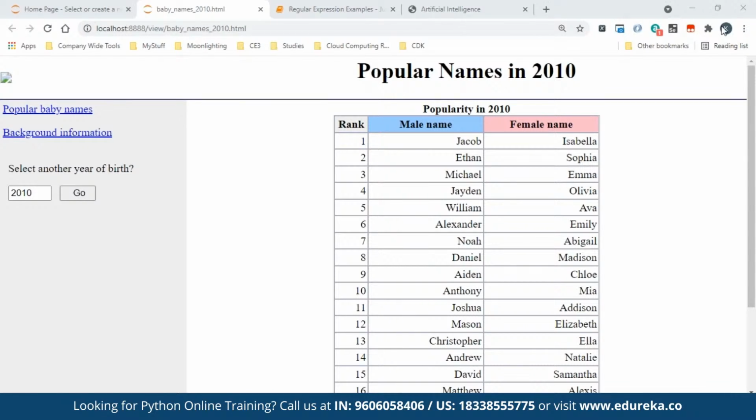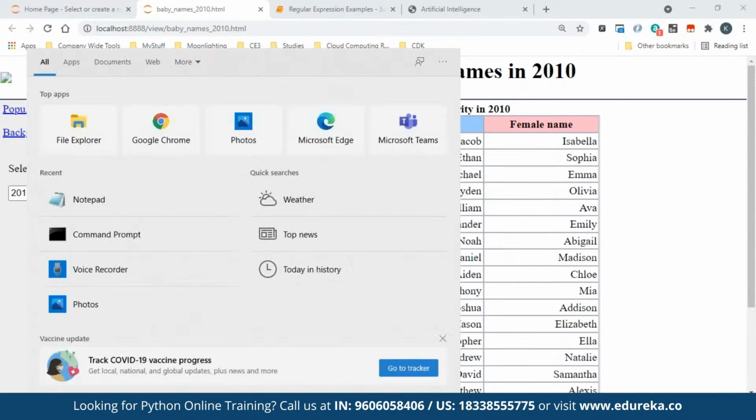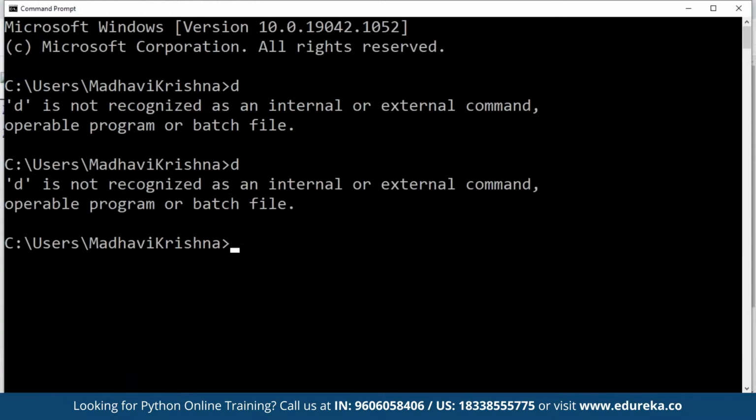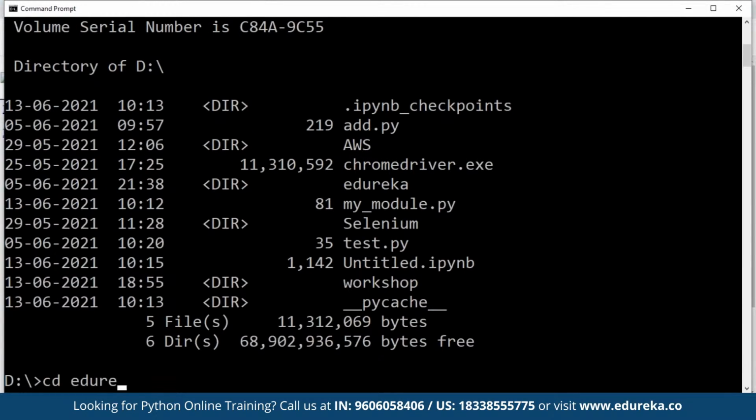Now understand one thing, regular expressions by themselves can only do parsing by pattern matching and all that. They cannot download your web page. They cannot crawl. That you have to do yourself. So I already downloaded this in my system and kept it. So I'll show you whatever I have downloaded. So if you go to the, so where is it?